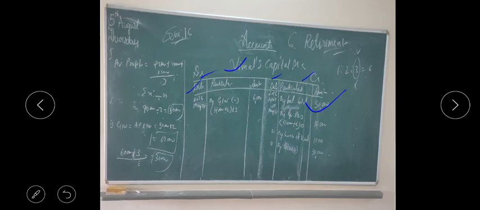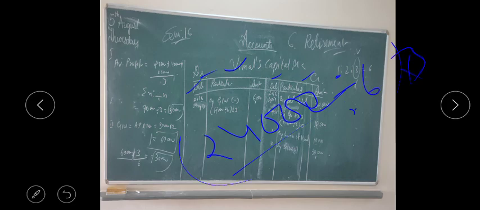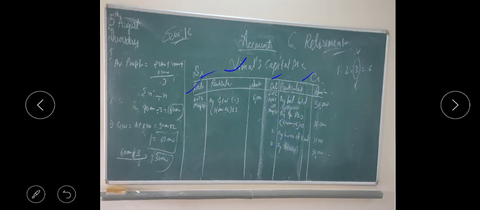Afterwards, the general reserve is given; we are distributing it among the partners. The amount is given as 24,000 and the ratio is 1 is to 2 is to 3. So divide by 6 and multiply by 3 for Vimal's share. It will come to 12,000 rupees, which we will take in Vimal's capital account, his share 12,000.